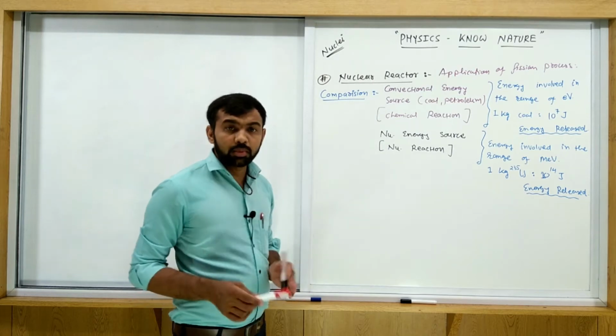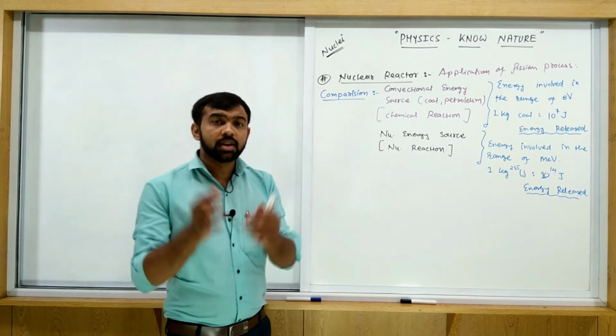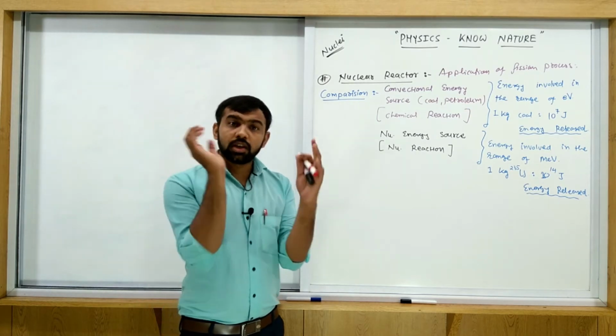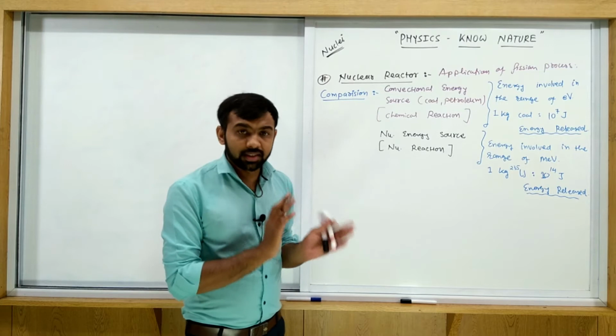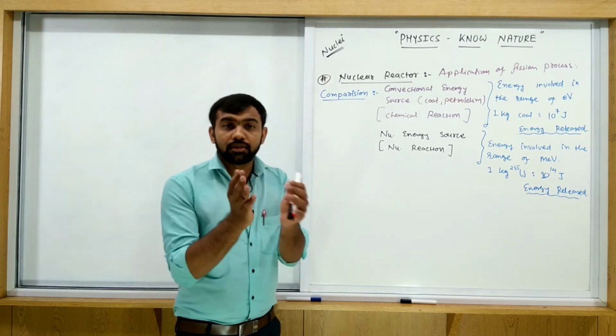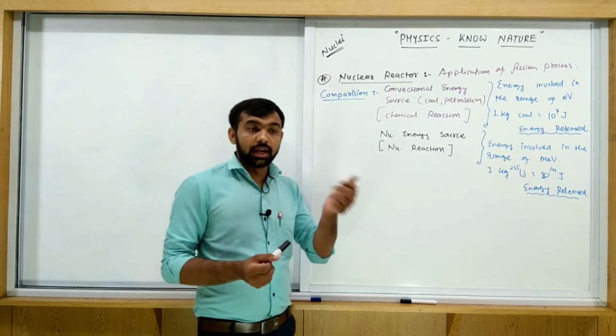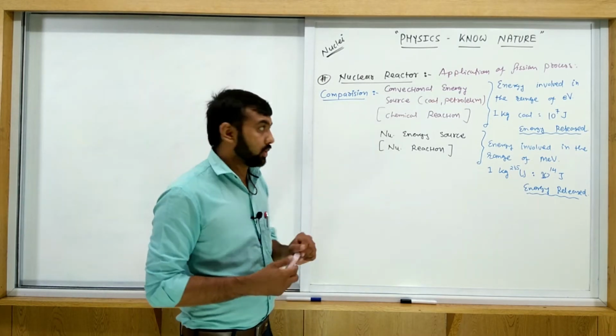Okay, like a thermal power plant. But what is the difference between the thermal plant, meaning a conventional power plant, and the nuclear power plant? In a conventional power plant, generally chemical reactions occur, and in a nuclear power plant, nuclear reactions like fission or fusion are considered. But this is quite difficult to handle. Okay, we will discuss it later on.